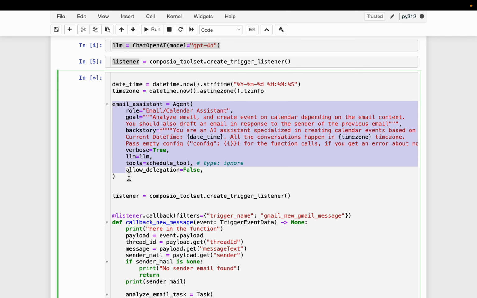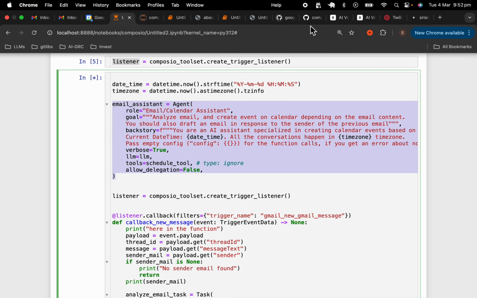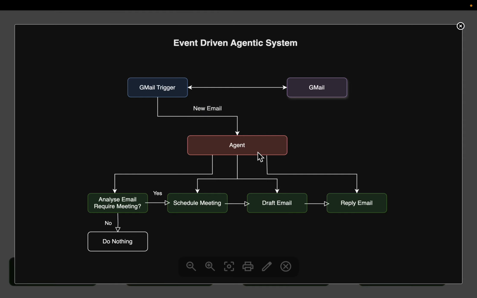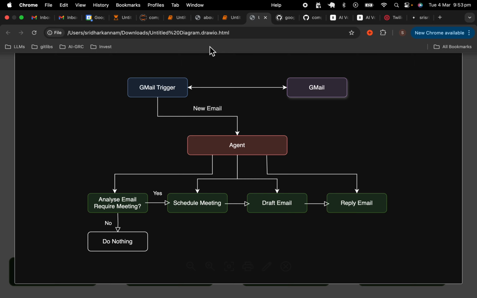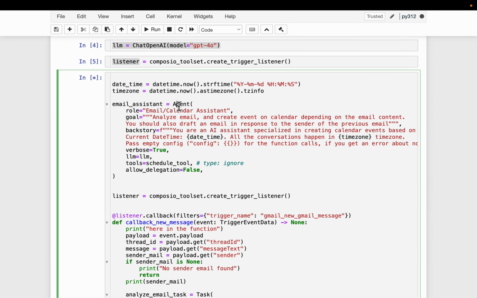Here we are creating an agent. Now, to keep it simple, we are using only one agent because all these tasks are very simple, but it's a good idea to have multiple agents, each agent specializing in a particular type of task. For example, in an ideal scenario, we might use two agents here, one agent to do the tasks related to the Gmail and the second agent to do the tasks related to the calendar. But this task is simple, so we are using only one agent for all the four tasks. All right, so here we are creating the agent.